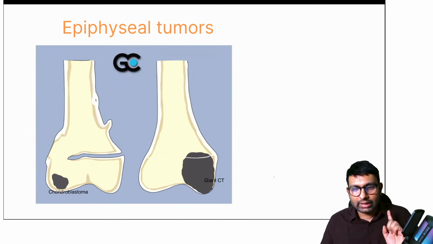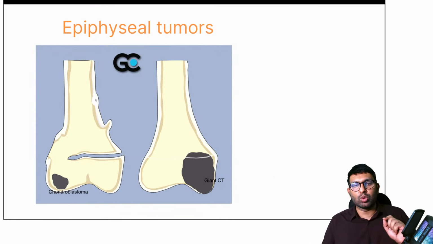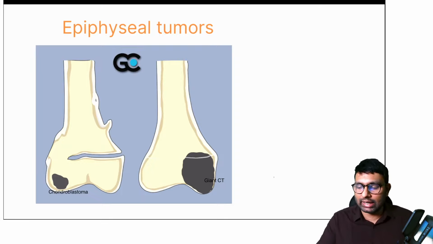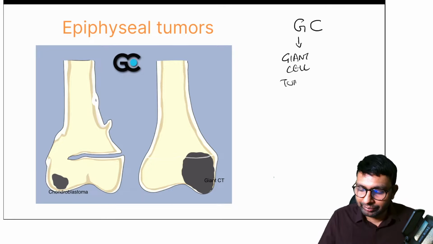It is benign. Then let's look at location, like Shabir and all of them told, epiphyseal tumor. So what epiphyseal tumors do we know? This is the chart for that. The mnemonic here is GC, where G stands for giant cell tumor, and C stands for chondroblastoma.